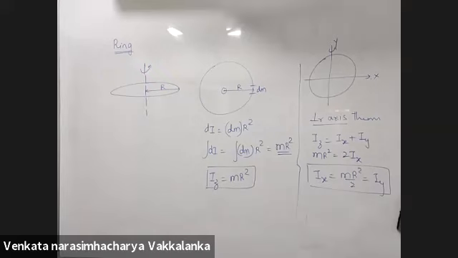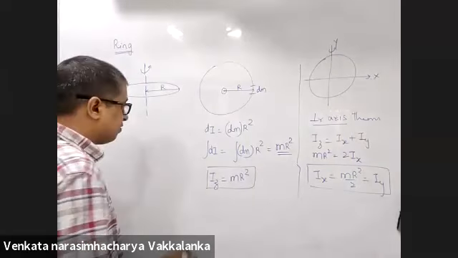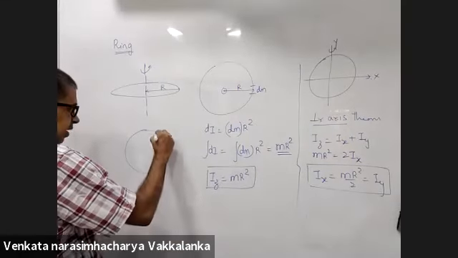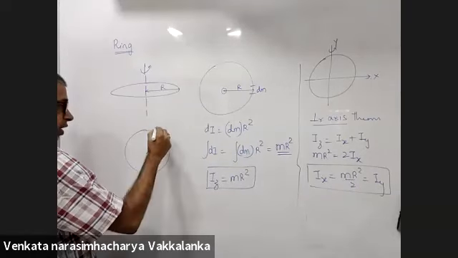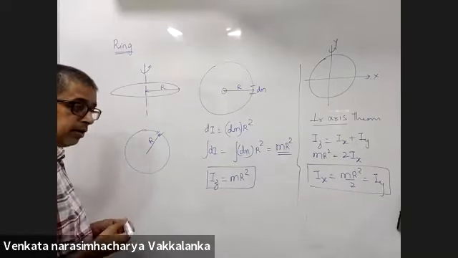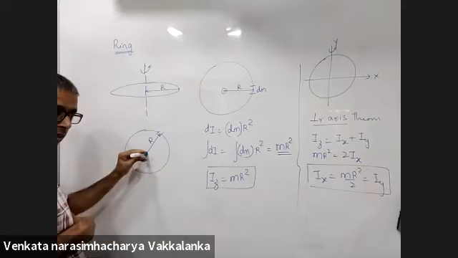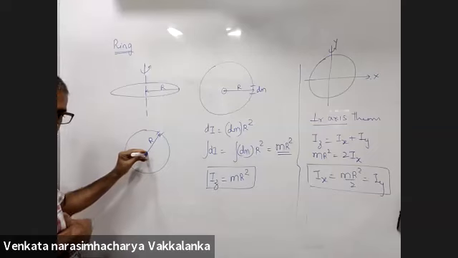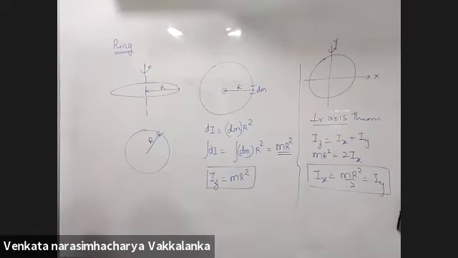So suppose we take the dm at an angle of theta, then also we'll get the same answer, right? Let me show how you will take dm at an angle theta. Here I have taken it. So this is R. So again it is dm into R square, and Iz is this way. There is no question of angle theta. Okay, sir, got it.